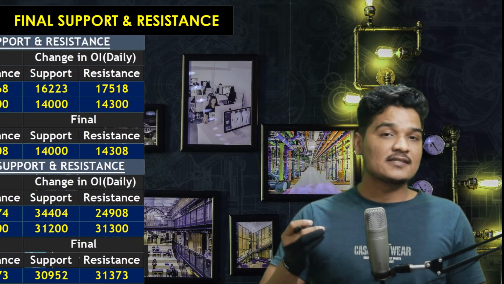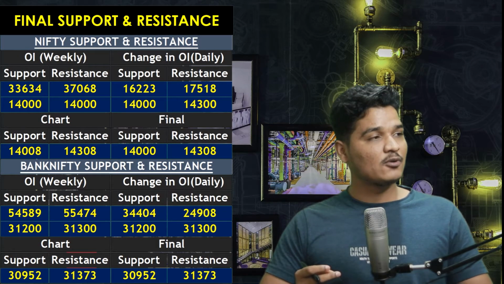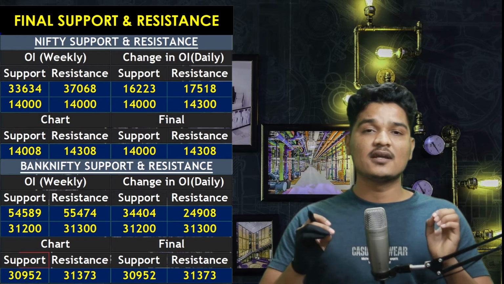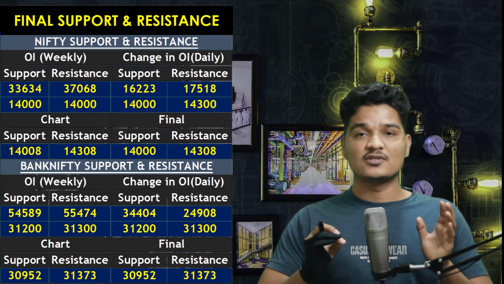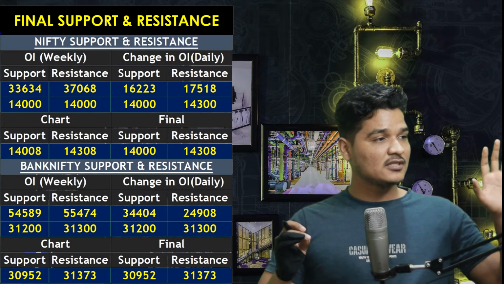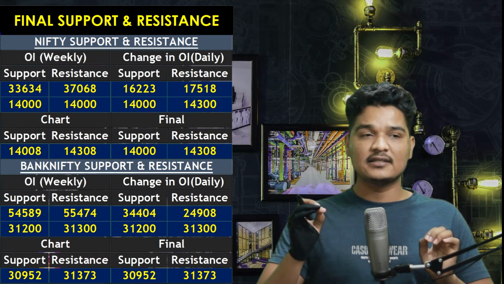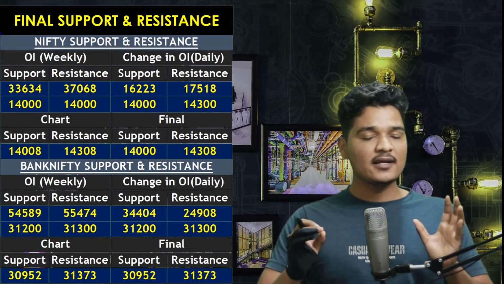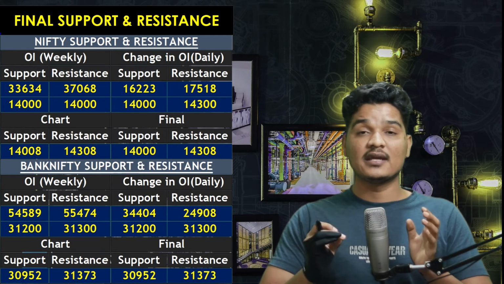Now let's move to the next and do the final support and resistance analysis. Here if you see, the final support for Nifty is at 14,000 and resistance is at 14,308. And if you see the Banknifty support, it is at 30,952 and resistance is at 31,373.